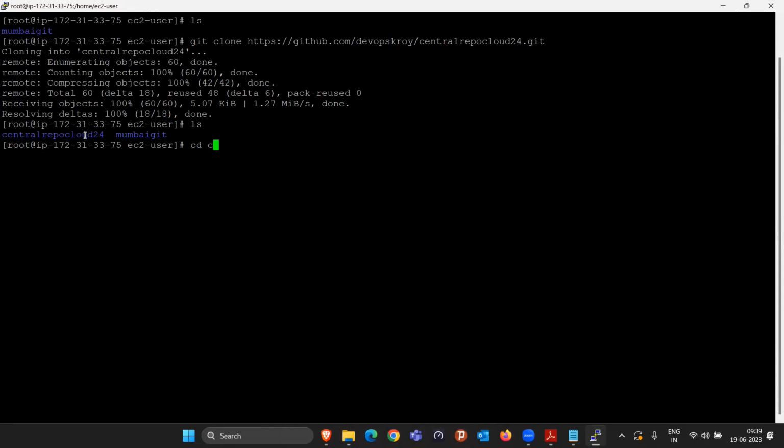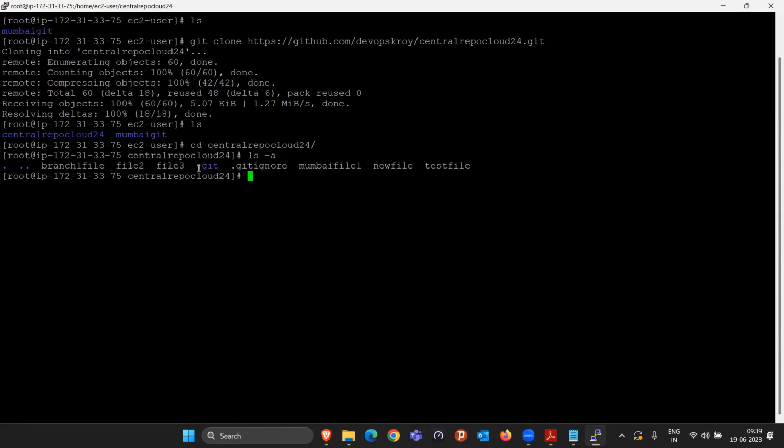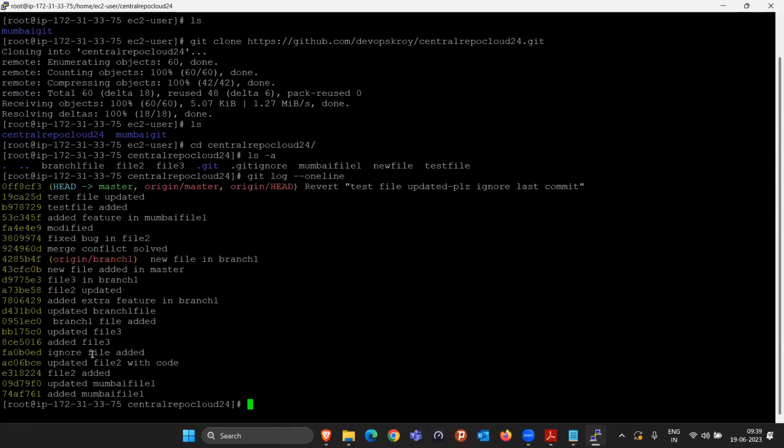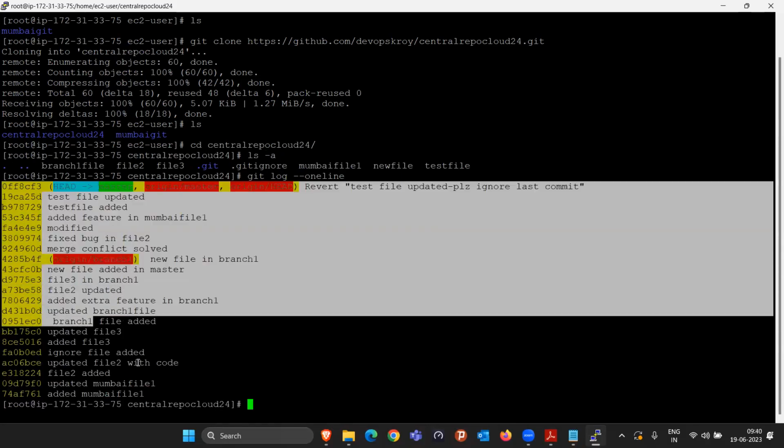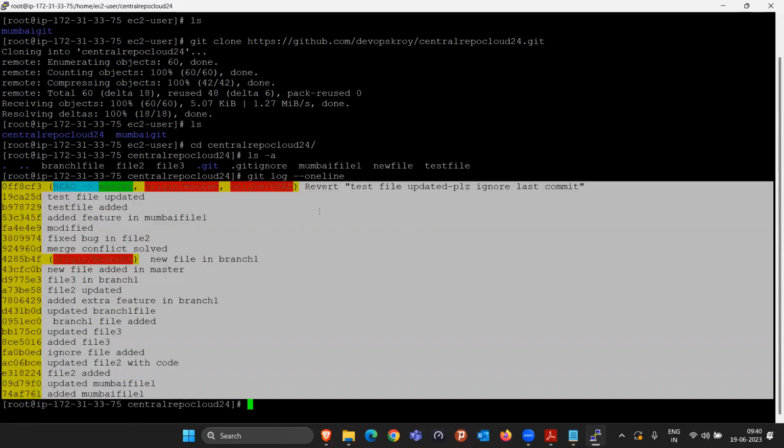If I go inside this, we don't have to initialize it because it is directly copied from the GitHub repository. So all the files, .gitignore, everything will be there. And even if I check git log --oneline, it will show us all the changes done, everything we got from the history. So this is one important thing: if some repository is already created, git clone can help you clone the repository.